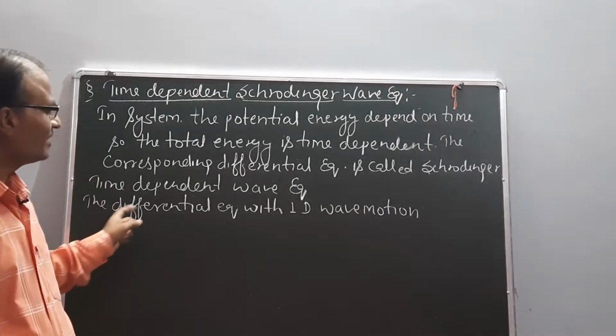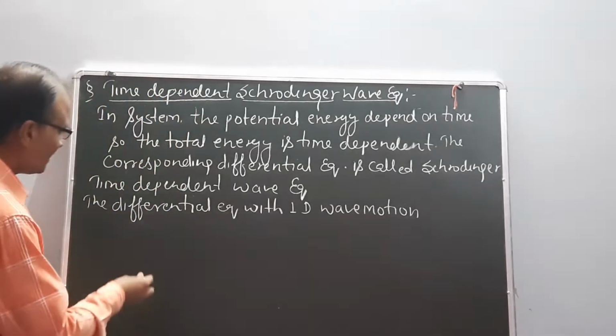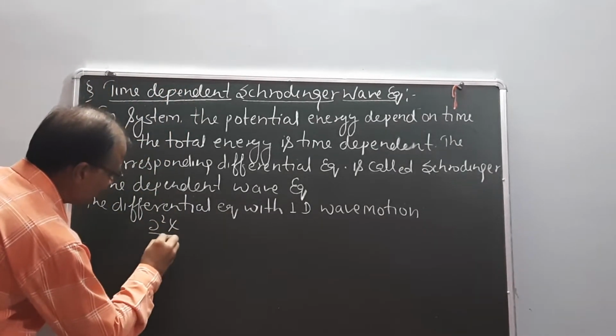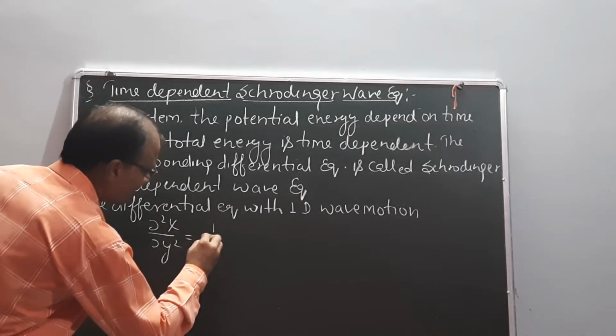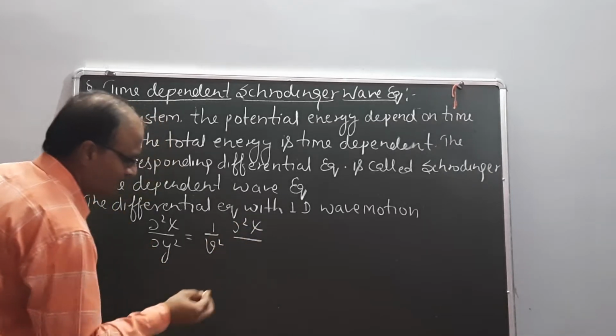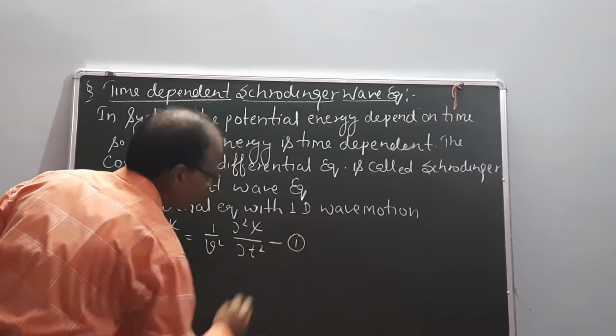Now, the differential equation for 1D wave motion is del square psi upon del y square equal to 1 upon v square del square psi upon del t square. This is equation number 1.